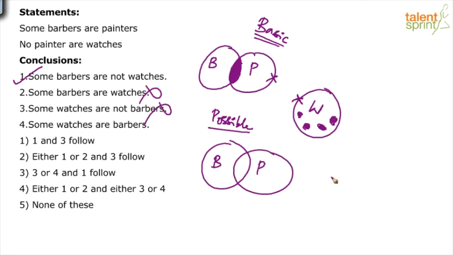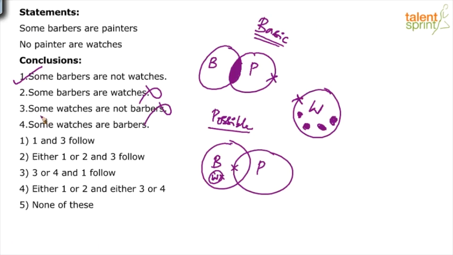So some barbers are painters. Then the next statement said no painters are watches. So can we draw watches in this fashion? Yes, nothing wrong. We are not violating any of the statements, right? The statement said no painter is a watch. Yes, no painter is a watch here. We've satisfied the given statements, right? Some barbers are painters and no painters are watches.